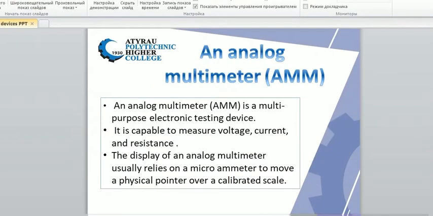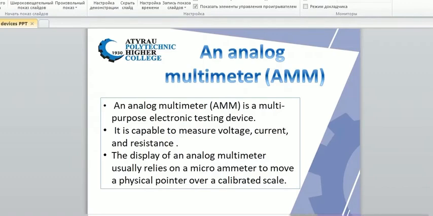An analog multimeter, or in abbreviated form AMM, is a multi-purpose electronic testing device. It's capable of measuring voltage, current, and resistance. The display of an analog multimeter usually relies on a microammeter to move a physical pointer over a calibrated scale. A separate calibrated scale in the display represents each quantity that can be measured. A moving pointer indicates the resulting value of the measurement.